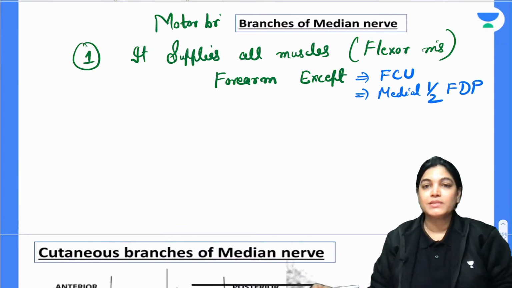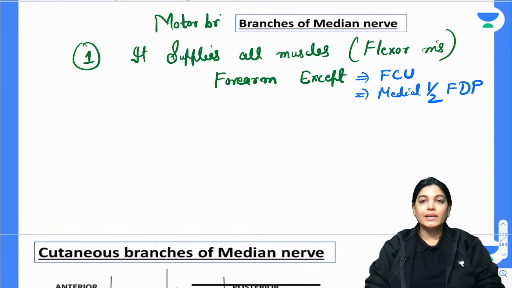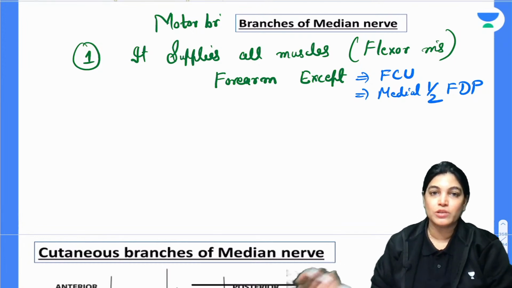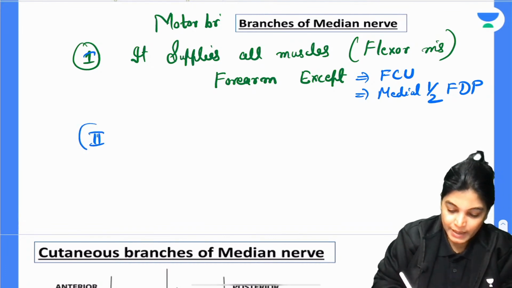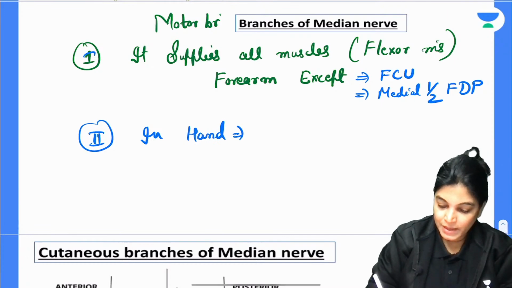We have already finished the ulnar nerve. In that we have seen two muscles are getting innervation from ulnar nerve: one is flexor carpi ulnaris and the other is medial half of flexor digitorum profundus. Now next, in the hand it supplies the following muscles. It is giving innervation to thenar muscles.